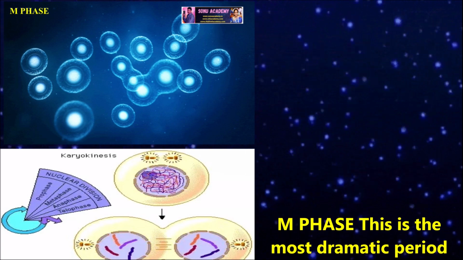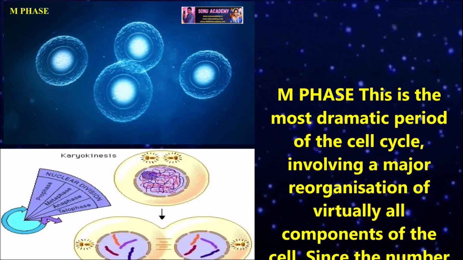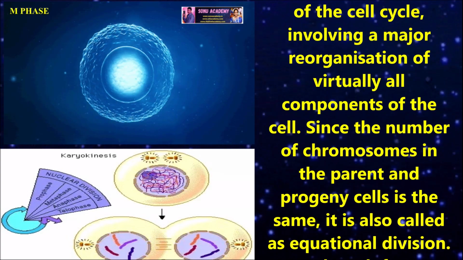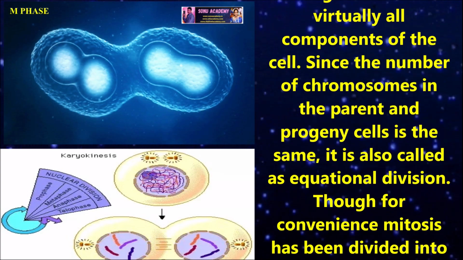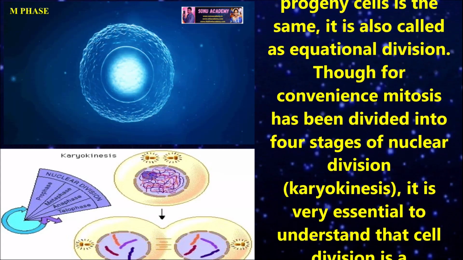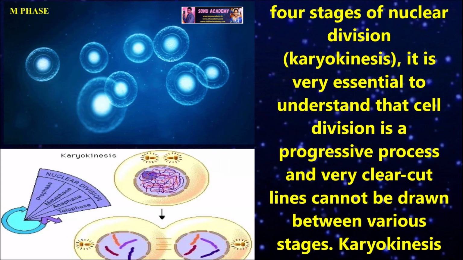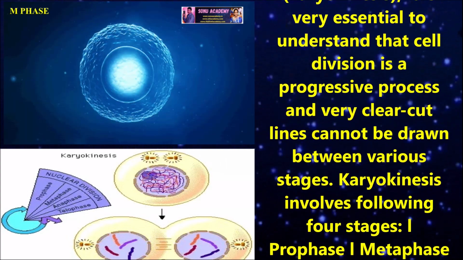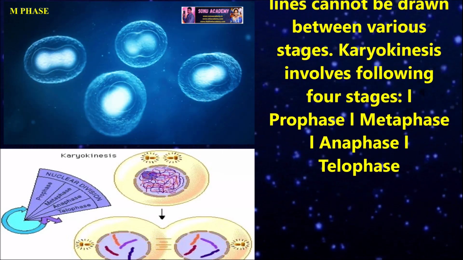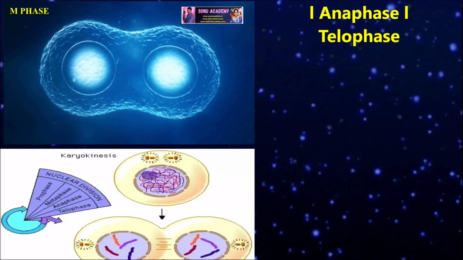Children, M phase means the most dramatic period of the cell cycle, involving a major reorganization of virtually all components of the cell. Since the number of chromosomes in the parent and progeny cell is the same, it is called equational division. For convenience, mitosis has been divided into 4 stages of nuclear division. These are karyokinesis. It is very essential to understand that cell division is a progressive process and a very clear-cut line cannot be drawn between various stages. Karyokinesis involves the following stages: prophase, metaphase, anaphase and telophase.